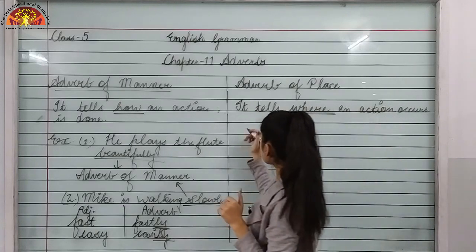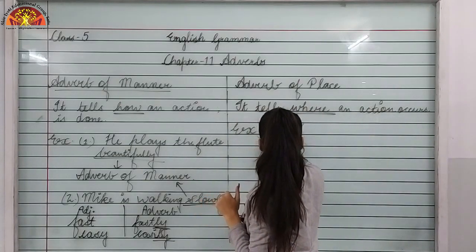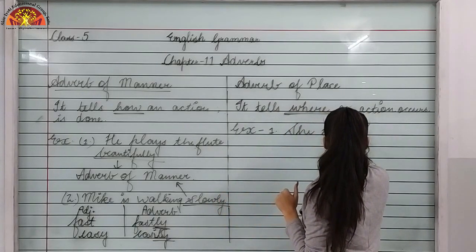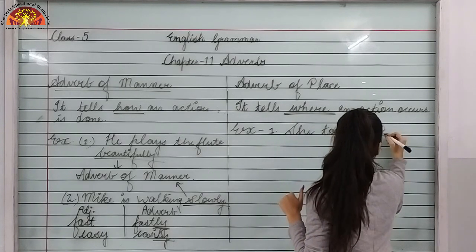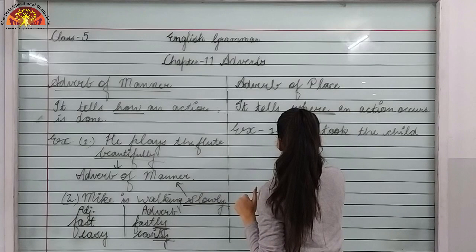Now let's take an example. She took the child outside.